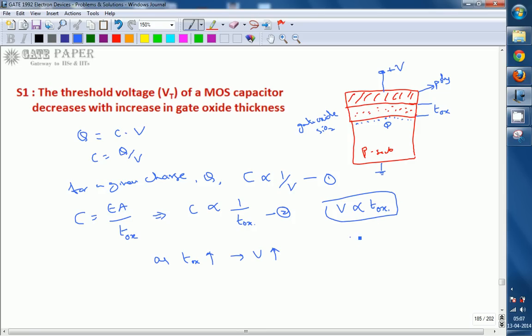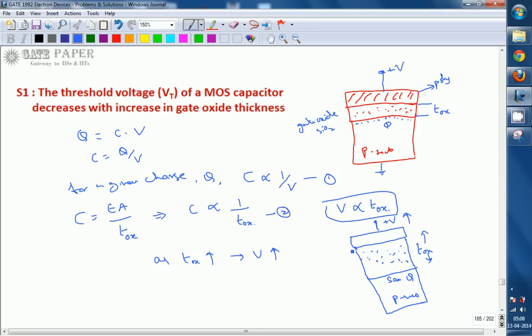So this is polysilicon, and now we are increasing the distance, and below that we have the p-type substrate. This is the p substrate, and this is TOX. Now TOX is going to increase. Whenever TOX increases, the voltage applied has to increase to get the same Q. You must apply a larger voltage as TOX increases.